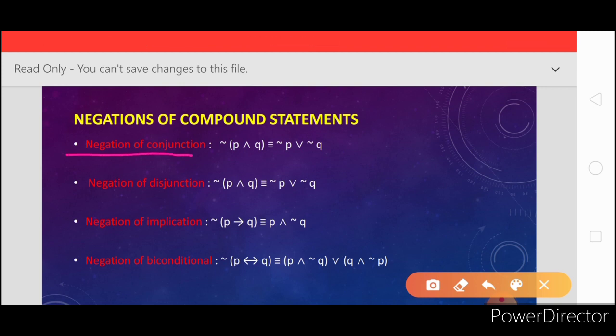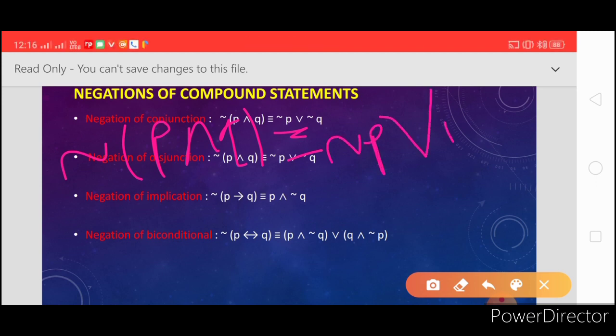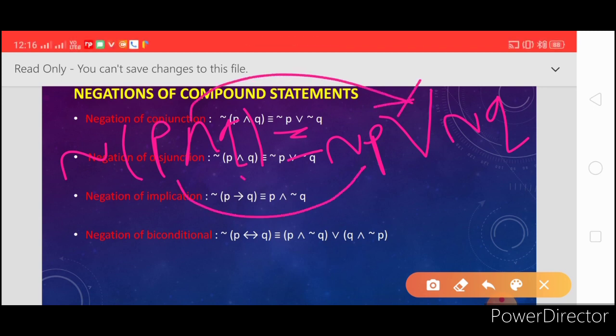Now we learn about the negation of conjunction. We know the symbol for negation, it is the symbol of similarity. And negation of conjunction is what? The disjunction of the negation of these two statements. Negation of P conjunction Q equals disjunction of their negations. Remember, only change conjunction to disjunction and write the negation of these two statements separately. This is the negation for conjunction.